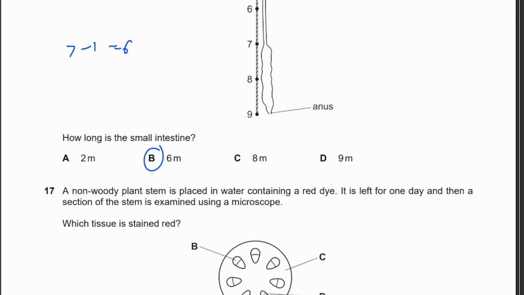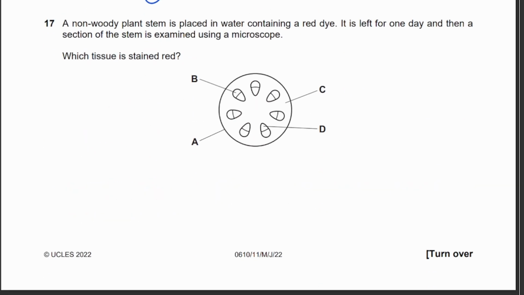Okay. 17. A non-woody plant stem is placed in water containing red dye. It's left for 1 day, and then the section of stem is examined using a microscope. Which tissue stained red? Okay, so what tissue is involved in the uptake of water molecules? Would be xylem, right? Xylem is involved in the uptake of water. So in this stem, which would be the xylem? It would be D. So all of these would be the xylem. The inside ones would be xylem, and the outside ones would be phloem in the stem. So therefore the answer is D.